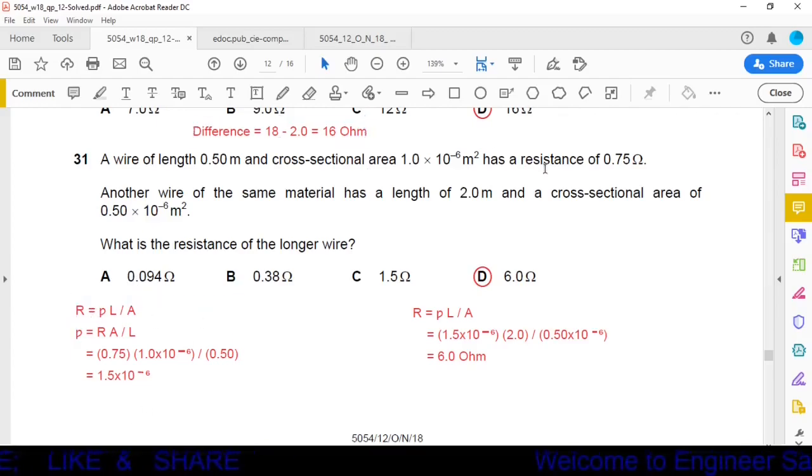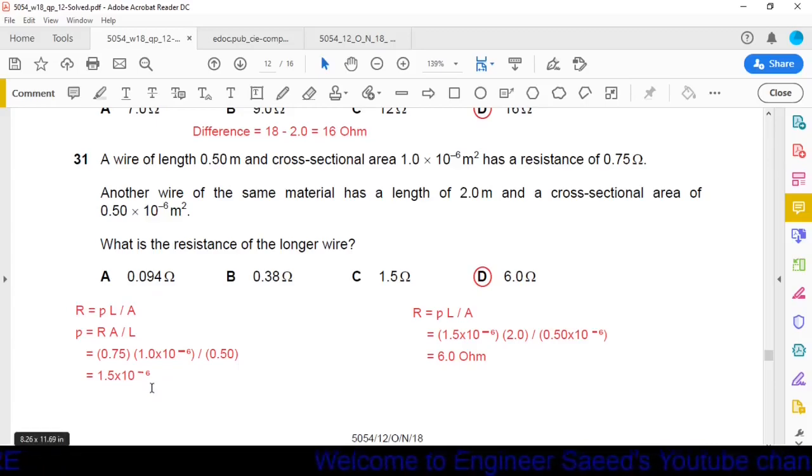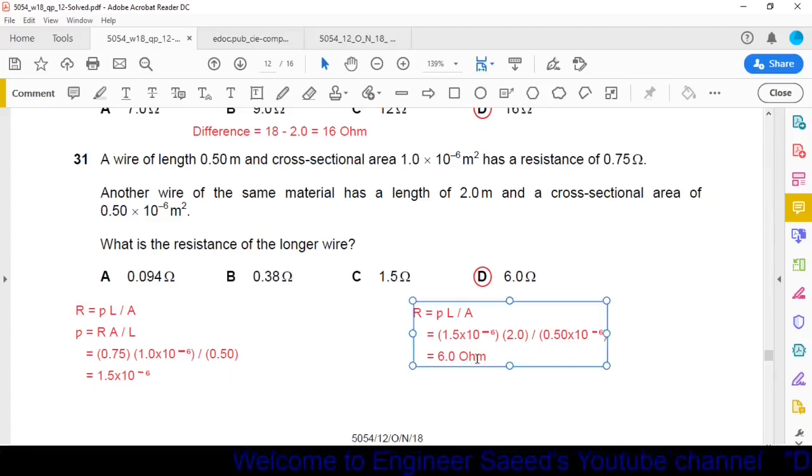Now the resistance of the first wire is given 0.75 ohm, area is given 1 × 10^-6, and length is given 0.5 meter. By substituting and solving, we get the answer 1.5 × 10^-6. This is the value of resistivity. Now these two wires are of the same material, so whatever the resistivity of the first wire is will be the resistivity of the second wire. So the resistivity of the second wire is 1.5 × 10^-6.